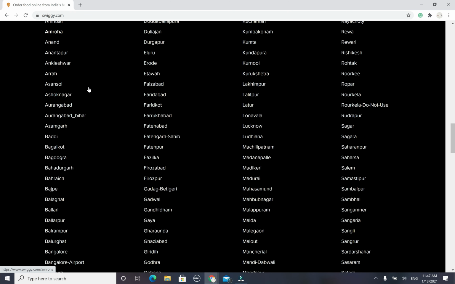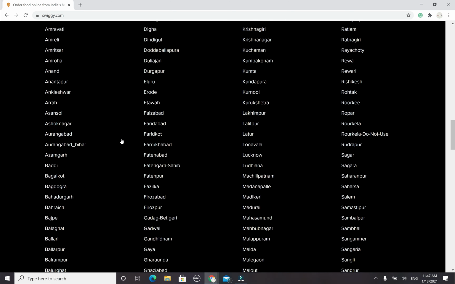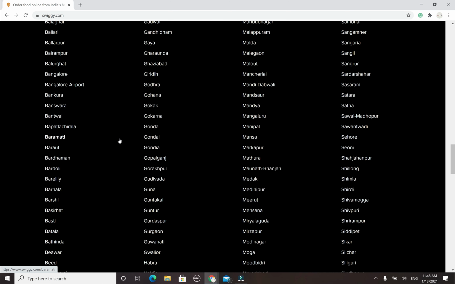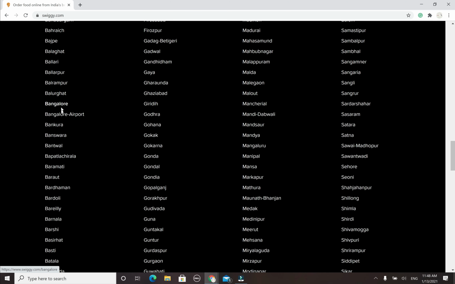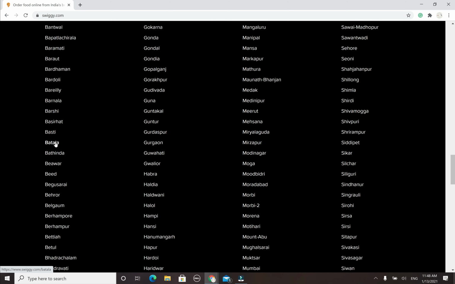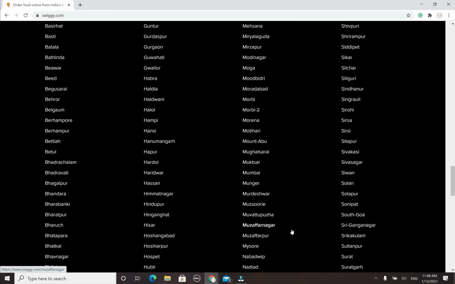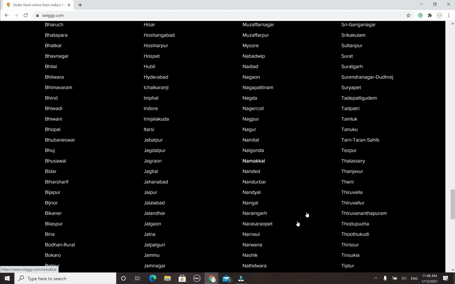Anywhere, be it Andhra Pradesh, Telangana, Chennai, Karnataka, even Cochin, so all the Kerala states. Even if you have a Bangalore airport, you can see that we have it, even for Pune, Maharashtra.